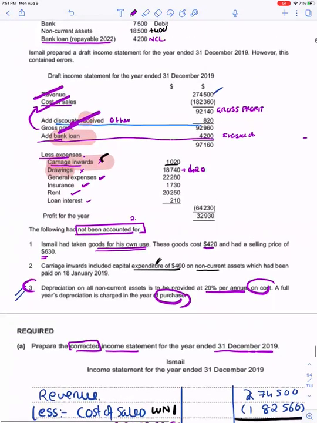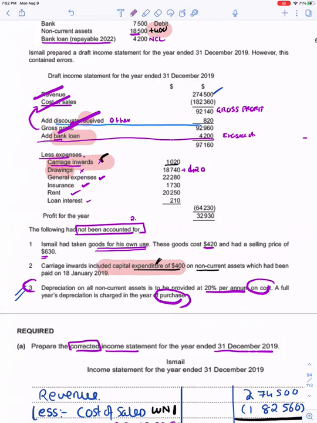So we provide depreciation on non-current assets. My non-current assets are 18,500 and I need to provide 20% depreciation on cost. However, there is this 400, the capital expenditure, which was wrongly included in the carriage inward.